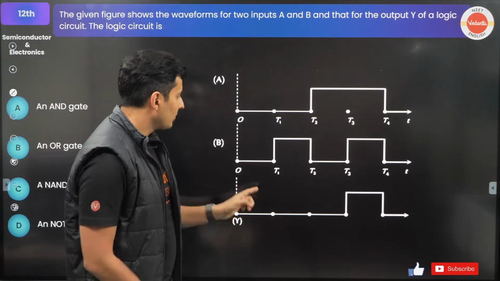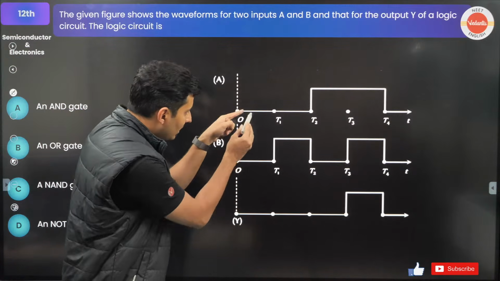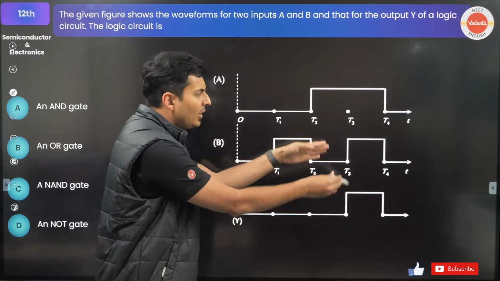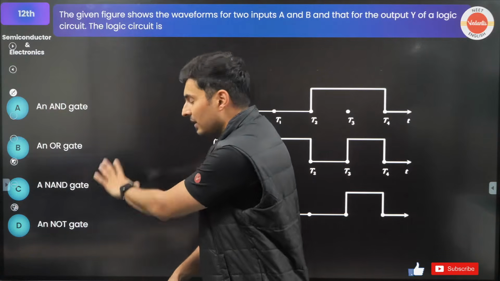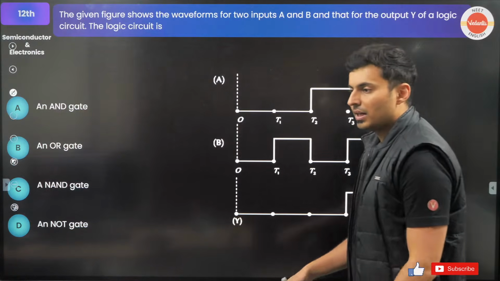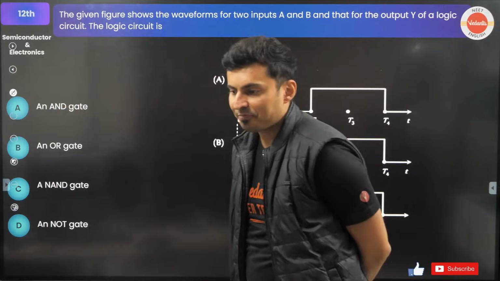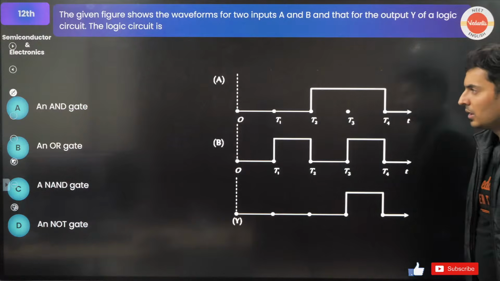This is the output. These two are the inputs. Looking at the inputs and the outputs, can you guess which gate it is? Last two questions, guys, then we are completing the syllabus. Two minutes, three minutes. Come on, figure this out.